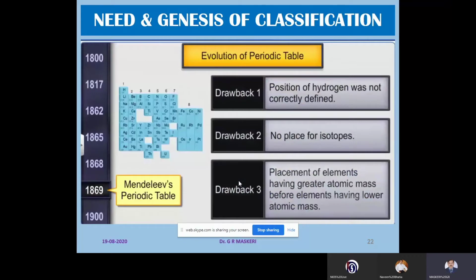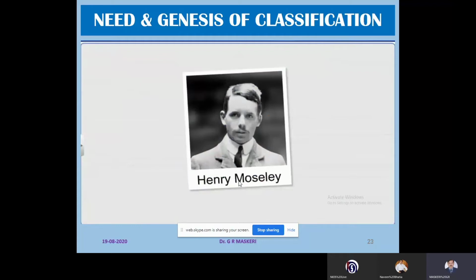But discoveries made on subatomic particles of the elements led to the development of the modern periodic table. In 1912, Henry Moseley, a young English physicist, observed regularities in characteristic spectra of elements. Based on his observation, he found that atomic number is the fundamental property of the element as compared to the atomic mass. Based on Moseley's observation, Mendeleev's periodic table was modified to the modern periodic law.